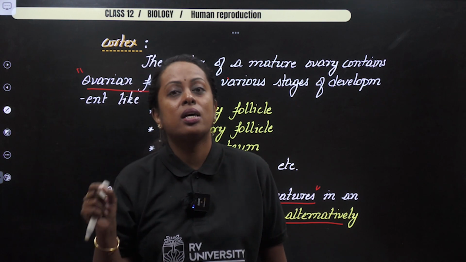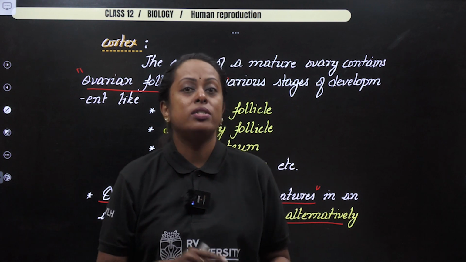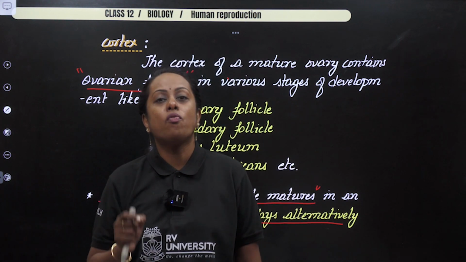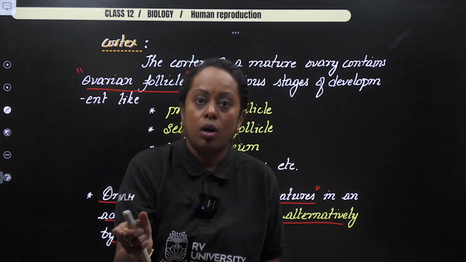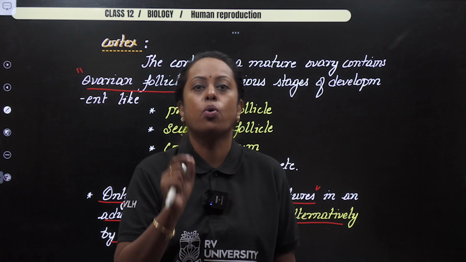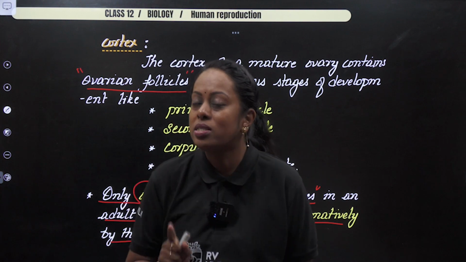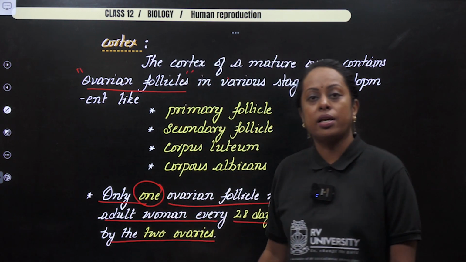So that means next month it is going to be the left side. So they're going to alternate. So that means in a year, each ovary can produce only 6 eggs. So altogether, both the ovaries, two ovaries together, is going to produce 12 ovas in a year. So this can be your question. Please make a note of it. So I hope this part is clear for you.